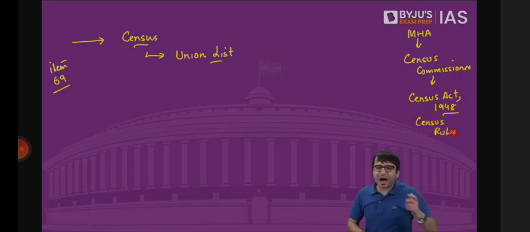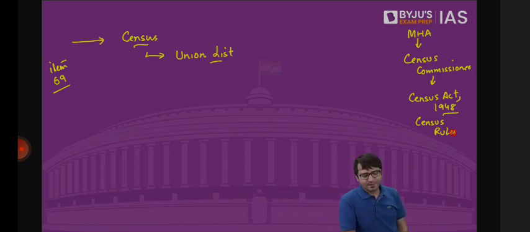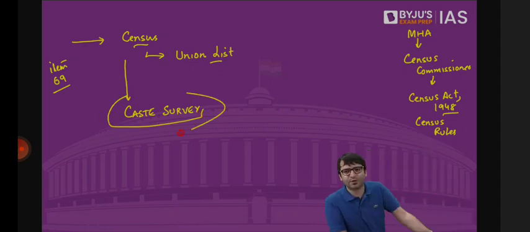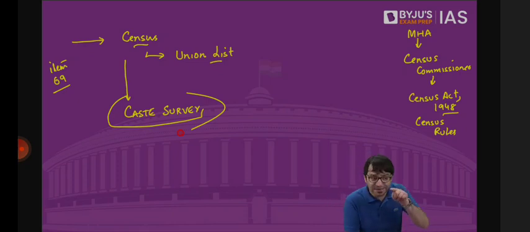So how can the Bihar government carry out this census exercise? Bihar said, we are not carrying out a census, we are carrying out a caste survey. So it's not a census. We know census comes under the union list. It's a caste survey. And nobody can stop us from surveying the number of castes and the individual number belonging to a particular caste. Why? Because we have to provide schemes for them.